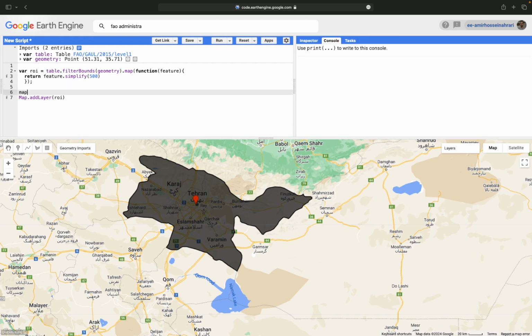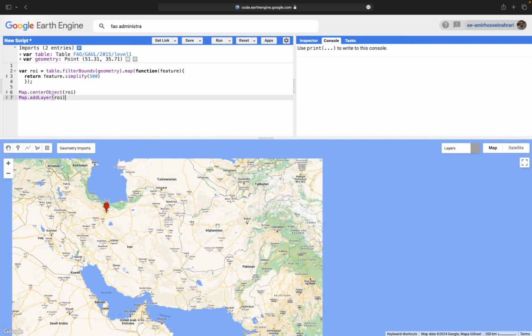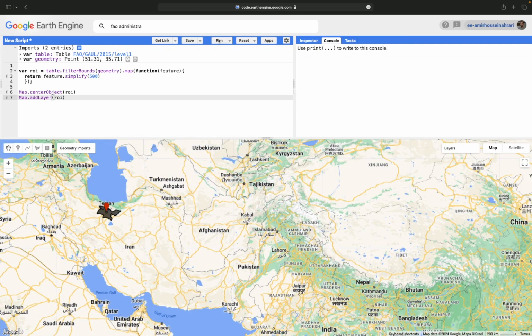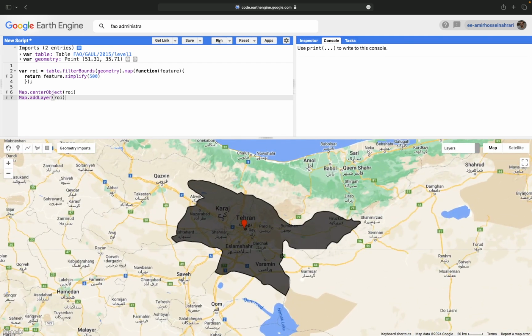Then through the map.add layer, through the map.center object, we can focus on the region of interest whenever the code is running. So, for example, if I am in another region, once the code is running, you can see that we can focus on the study area because of the center objects.